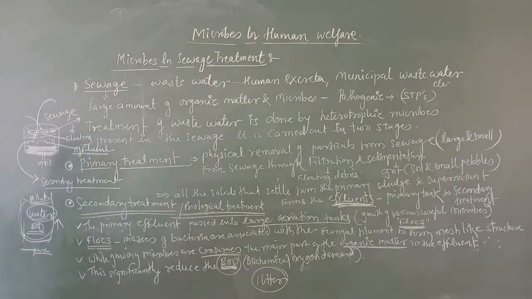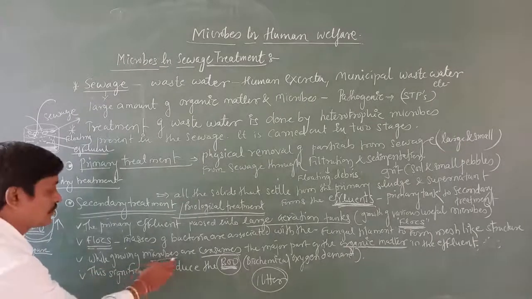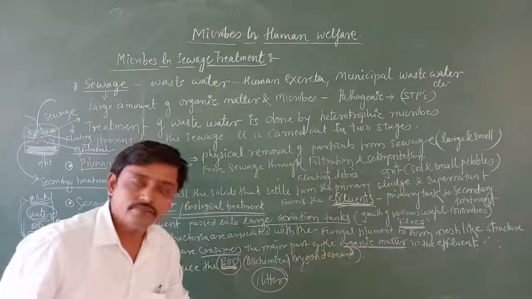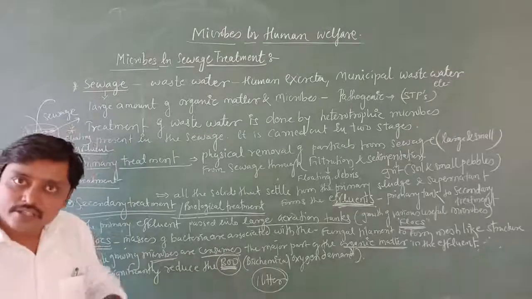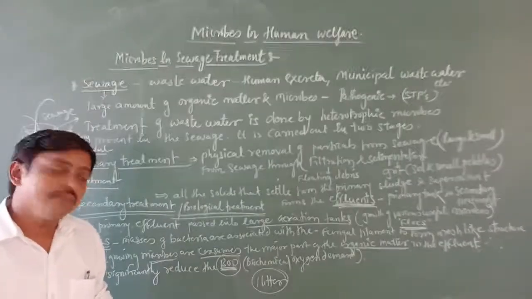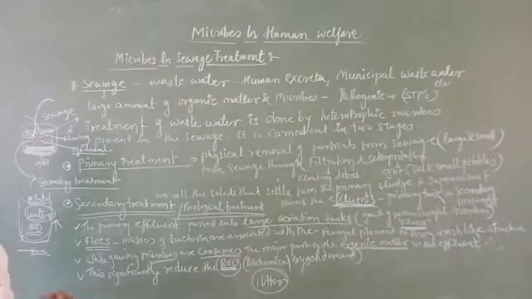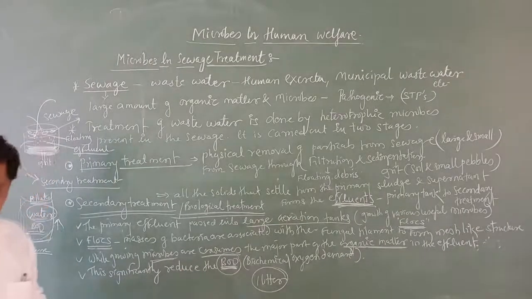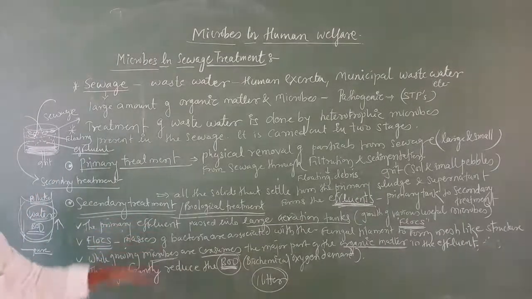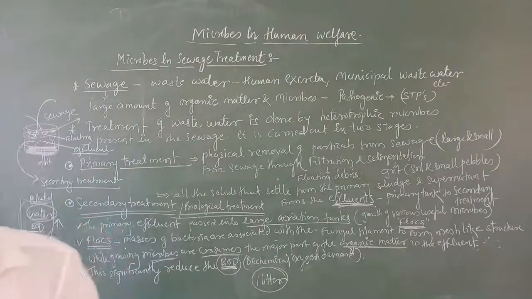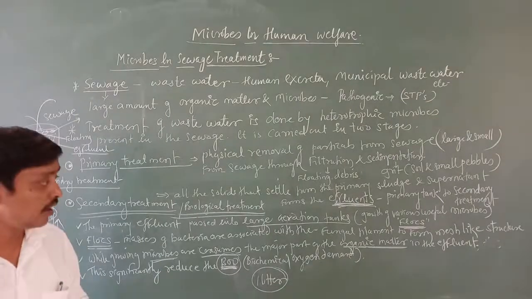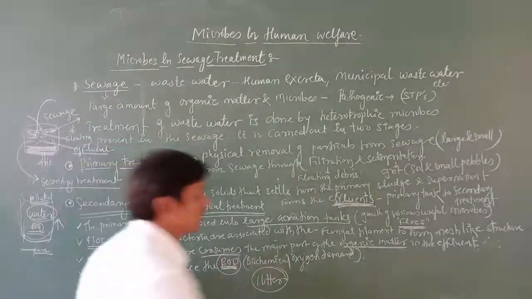Here, what is going to happen? These useful microbes are going to consume the organic matter. If the organic matter is less in sewage water or any water, the biological oxygen demand goes on reducing. So in the secondary treatment, this biological oxygen demand of the organic matter present in water is measured.